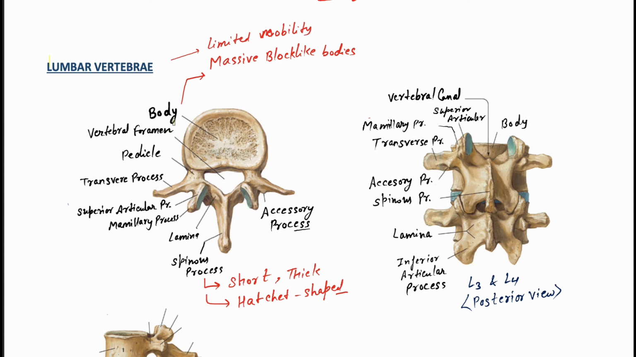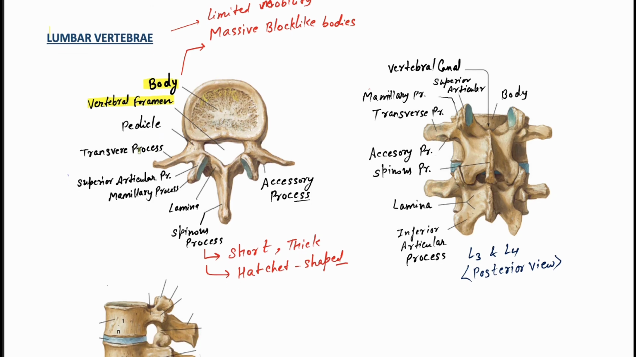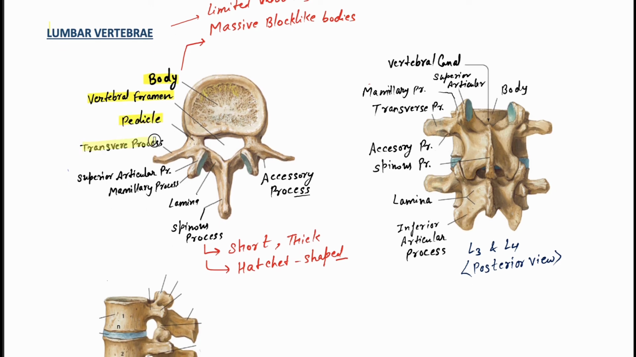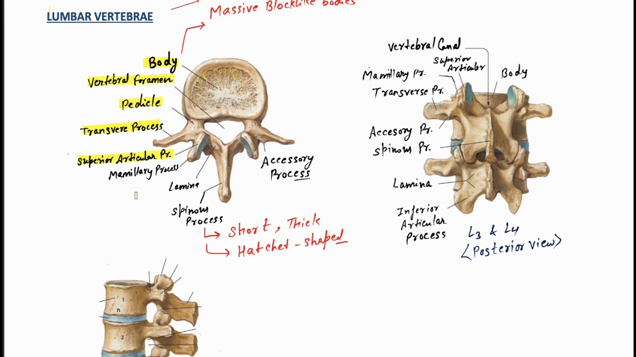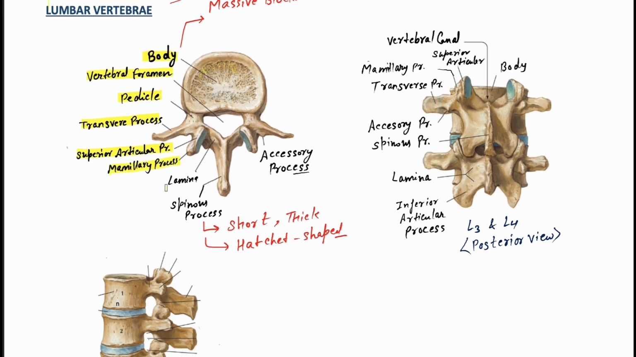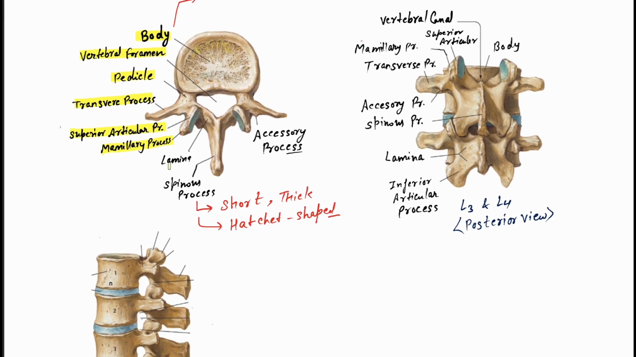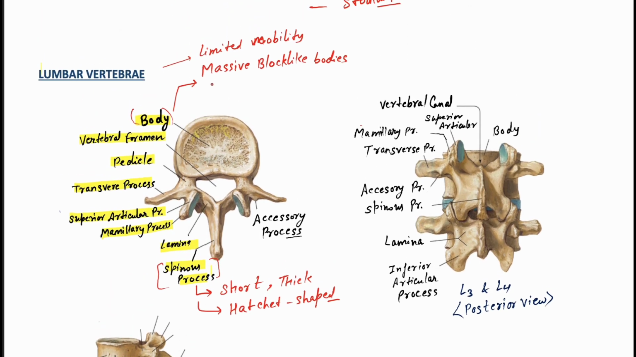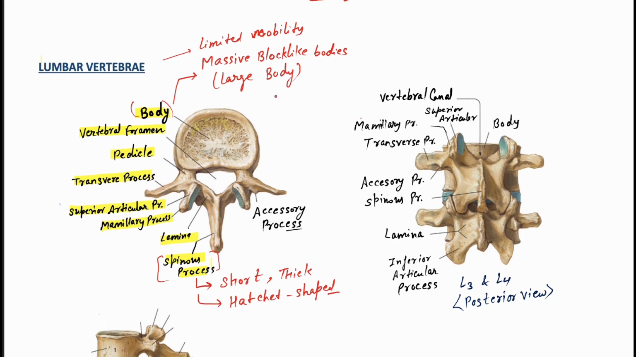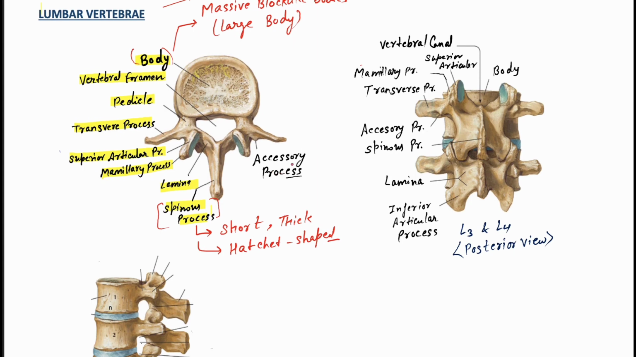In the diagram we can see we have massive block-like bodies. Then we have the vertebral foramen like usual, and pedicles. We have the transverse process and the superior articular process. We already discussed all these things before. Then they have the lamina and the spinous process. You need to remember about the spinous process, that is the main thing, and about the body. They have a large body unlike other vertebra, and they have accessory process.